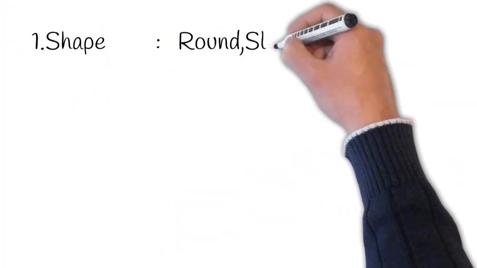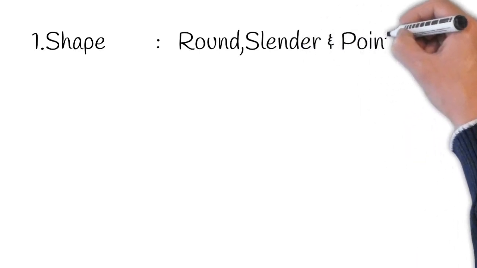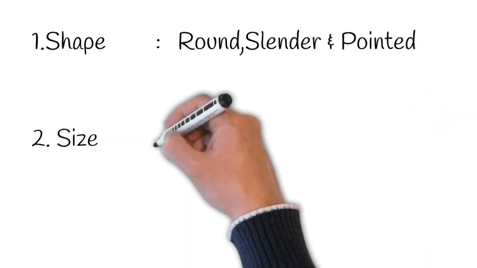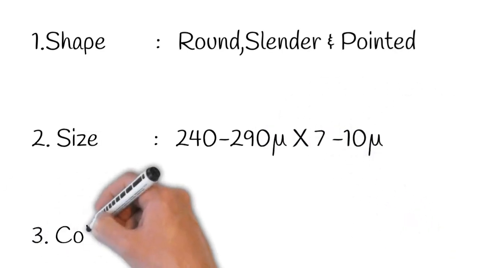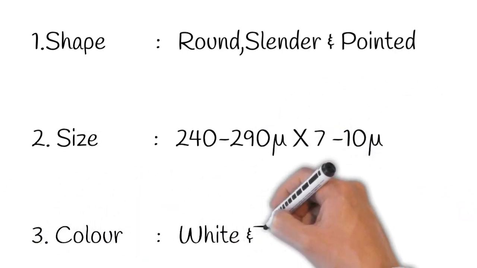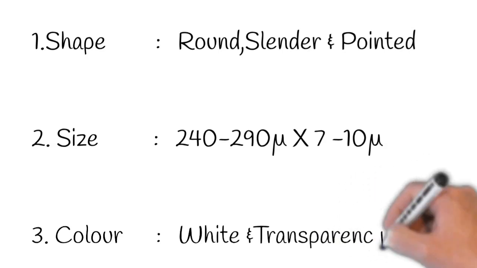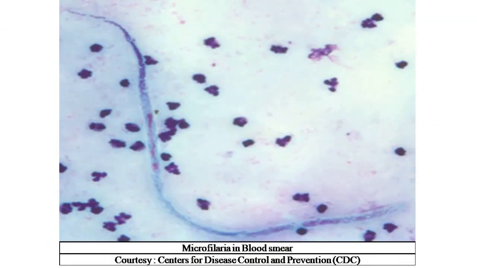Let us study the 10 characteristic points of microfilariae. Shape: round, slender and pointed. Size: 240 to 290 micron in length, 7 to 10 micron in width. Color: white and transparent. This picture explains the shape of the microfilariae.